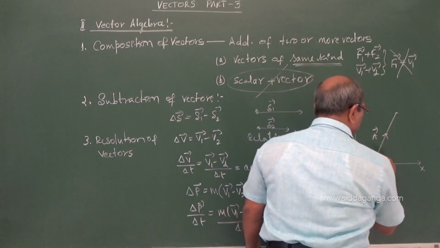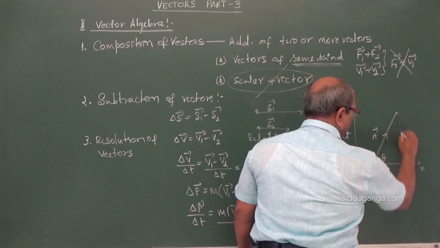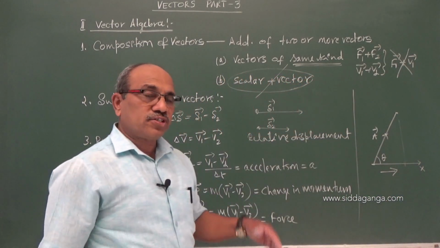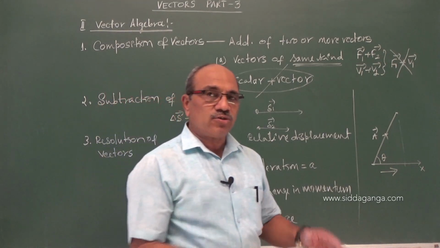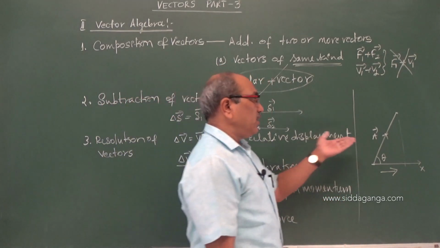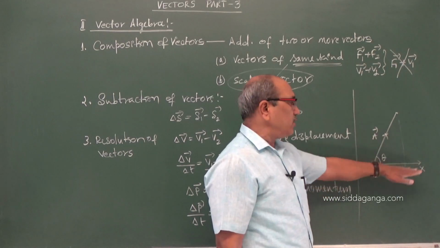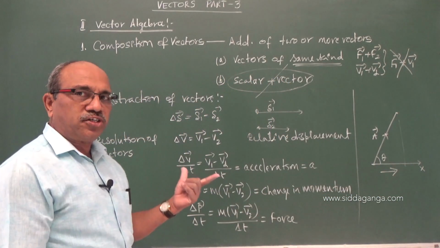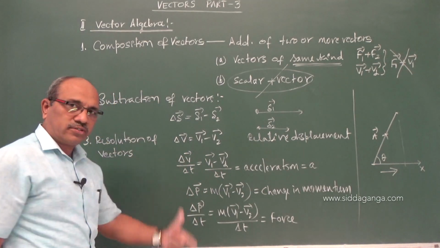If it is at an angle, we find its component along this direction. That process is called resolution of a vector. Finding the effect of the vector in a given direction is named resolution of a vector, which also has an important role. We have to go into details afterwards.